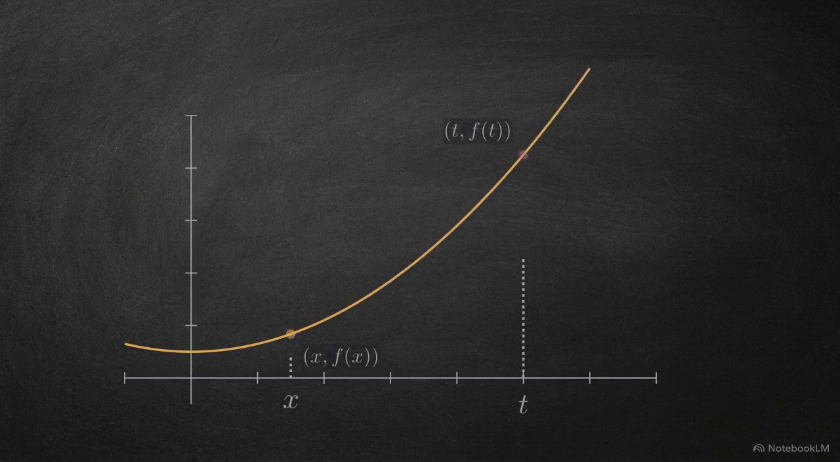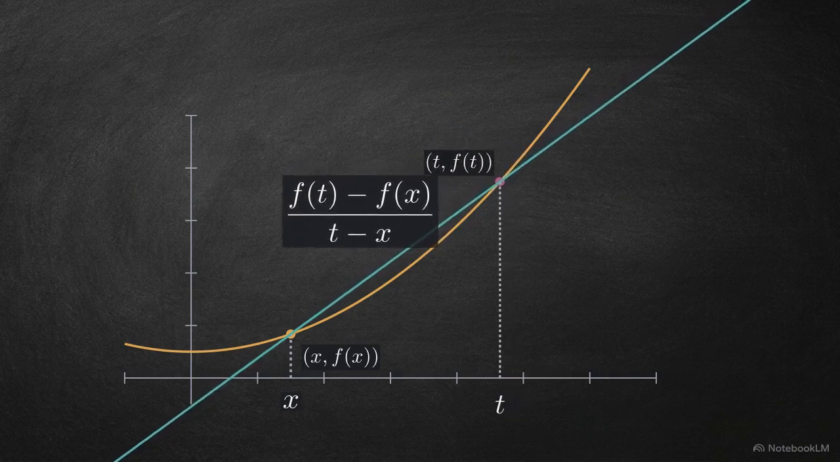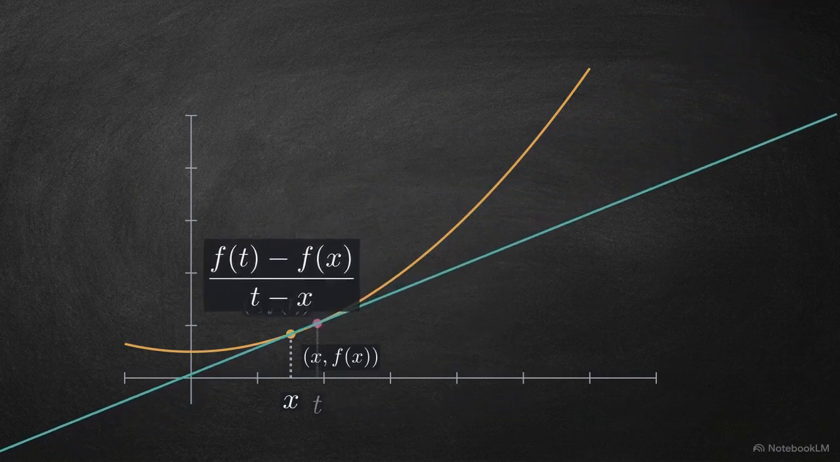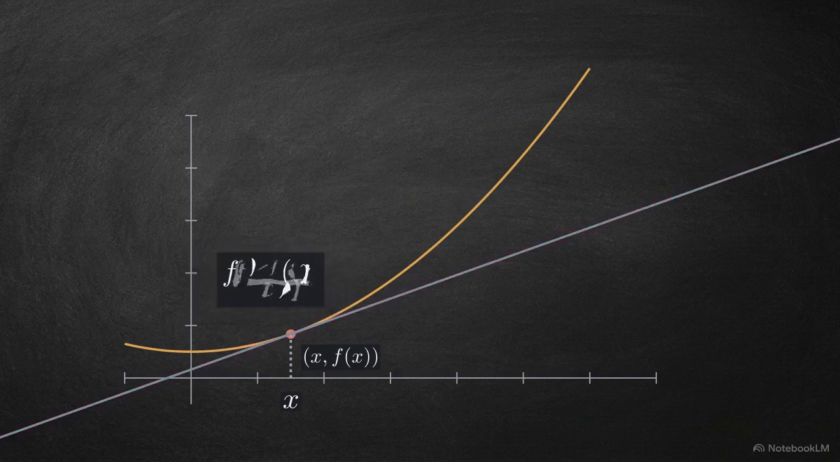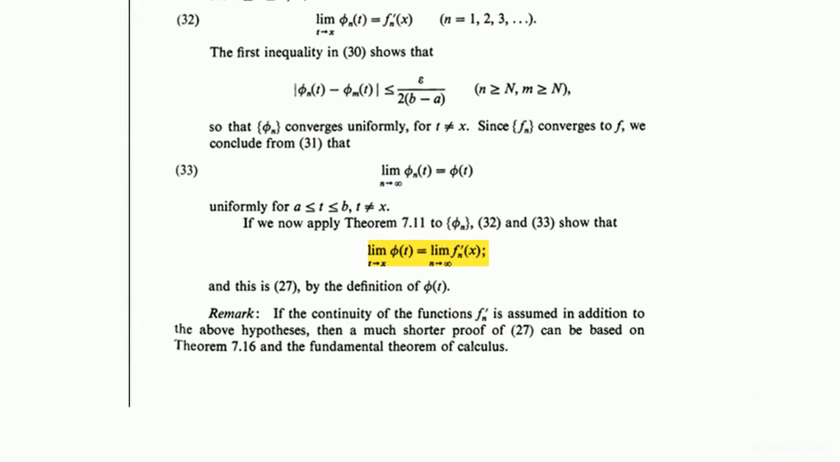This diagram illustrates the exact geometry of equation 31. The difference quotient is simply a dynamic secant line cutting through the curve. As point t approaches x, the points slide closer together, and that secant line becomes the exact tangent slope. Now we have two limits happening simultaneously. N is approaching infinity, and t is approaching x. To finalize the derivative, we have to swap the order of these limit operations.